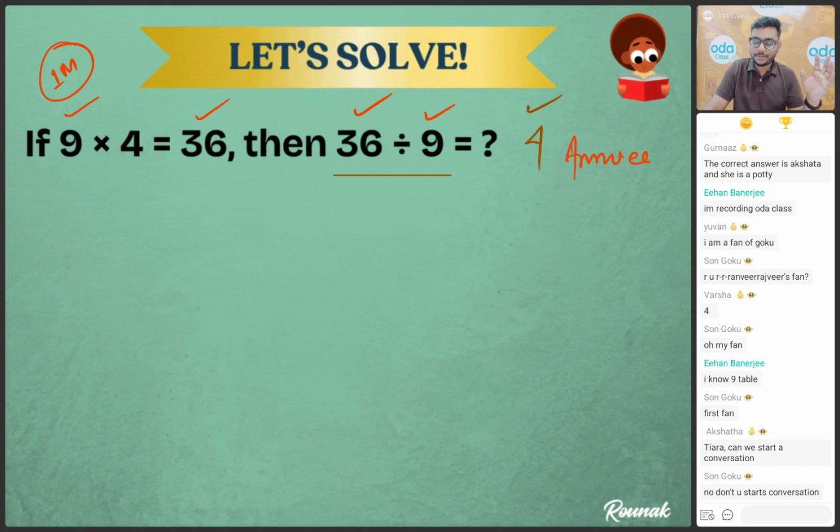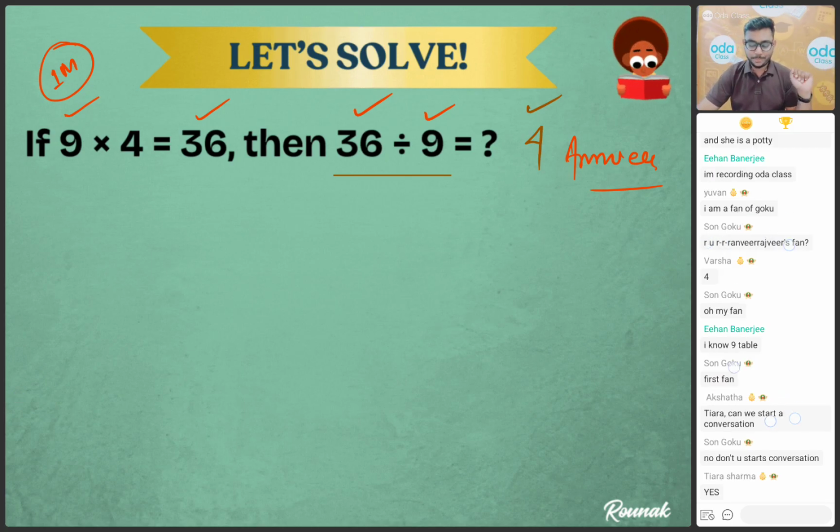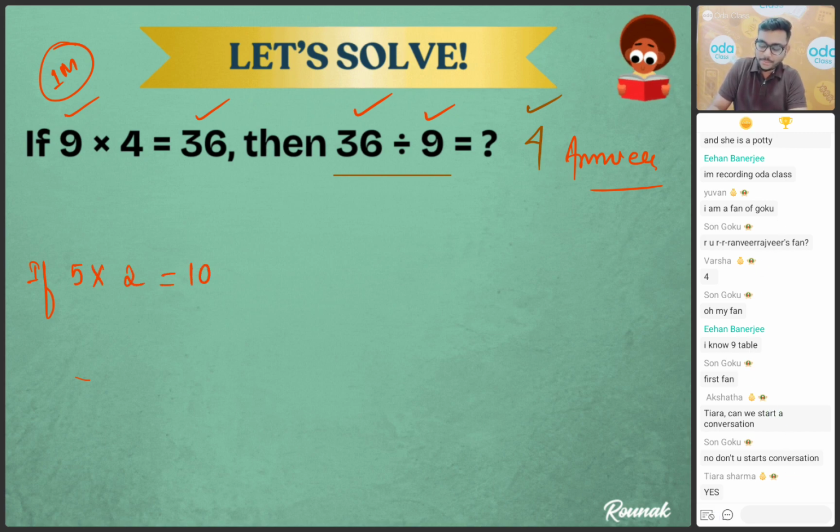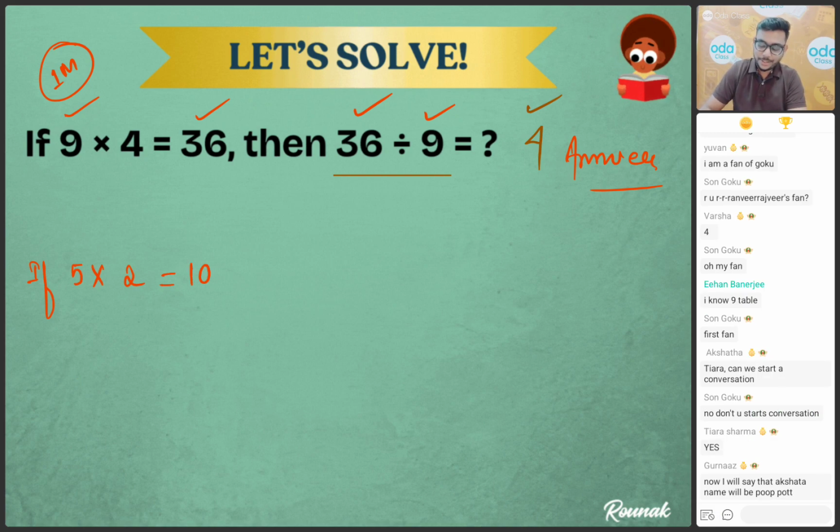So definitely the answer is going to be what here? That is your number 4. Are we clear? It's very simple, right, children? Yes? Okay. Now, if I tell you that 5 into 2 is equal to 10. Is it clear to everyone? 5 multiplied by 2 is equal to 10.